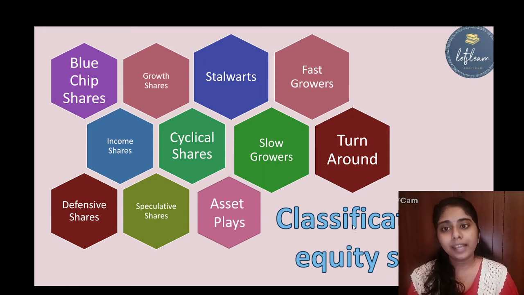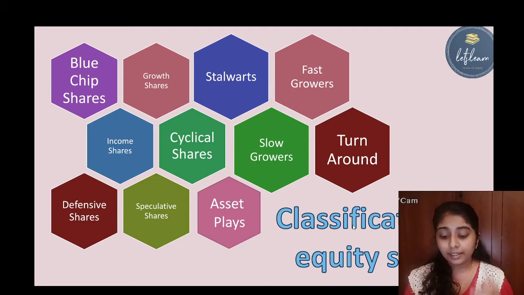Okay, so the next one is stalwarts. So let's see what is a stalwart. Certain companies have the ability to surpass the gross domestic product of a country. Okay, that is they are giant big companies. So shares issued by such a big or giant company are known as stalwart shares. Okay, so the next one is fast growers.